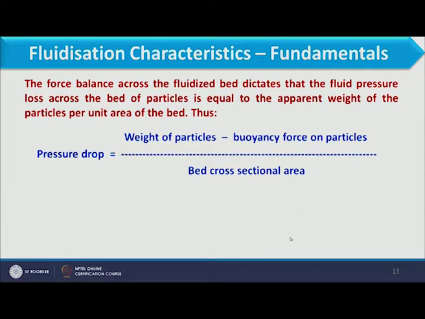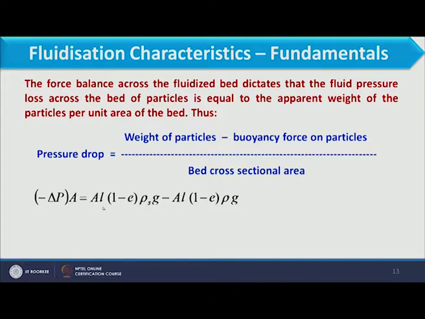When we put values over here, the pressure drop is minus delta P into A, that is the bed cross sectional area, equals A L (1 minus E) rho S into g. What is A L? It is the total volume of the bed, where A is the cross sectional area and L is the height of the bed.